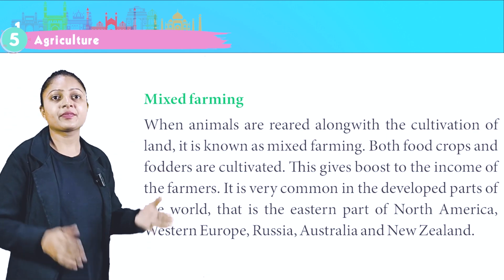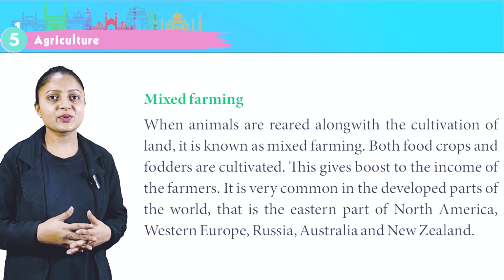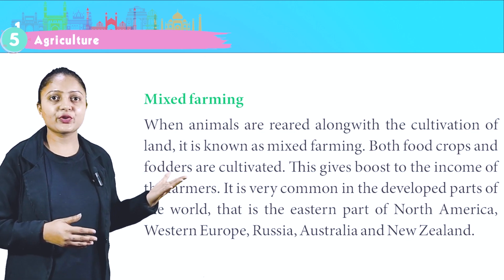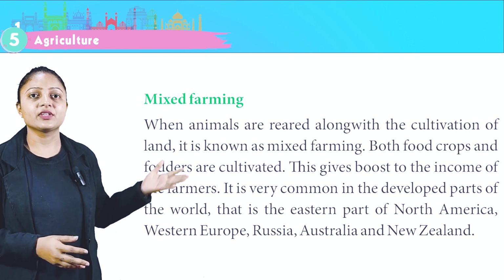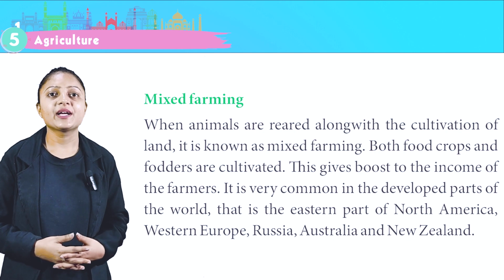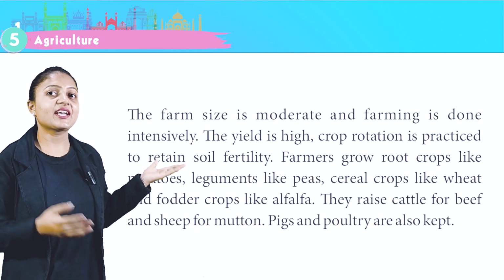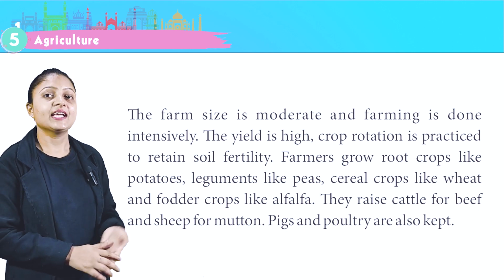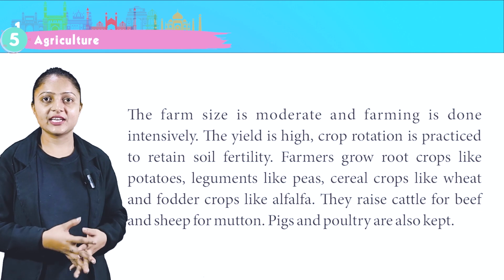Mixed farming. When animals are reared along with the cultivation of land, it is known as mixed farming. Both food crops and fodders are cultivated, common in the developed parts of the world, that is the eastern part of North America, Western Europe, Russia, Australia and New Zealand. The farm size is moderate and farming is done intensively. The yield is high, crop rotation is practiced to retain soil fertility.